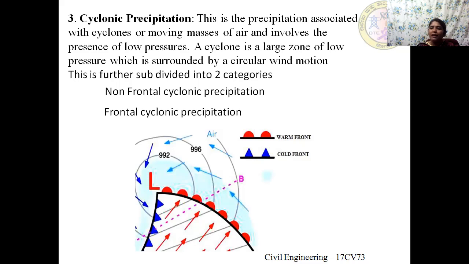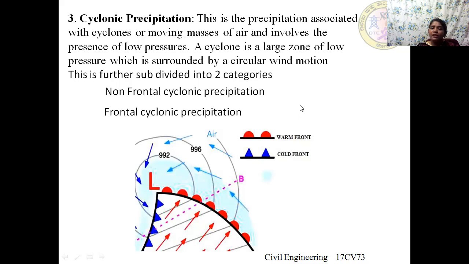We all know what a cyclone is. It is a large whirling mass of wind. So why is this large whirling mass of wind formed? It is because of the barometric pressure, which is low at the center. The pressure is measured using the instrument barometer, so we call it barometric pressure. When low barometric pressure is there, the air mass moves up. So lifting of the air mass happens.